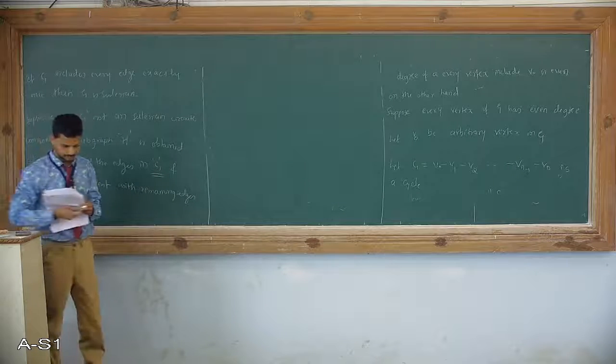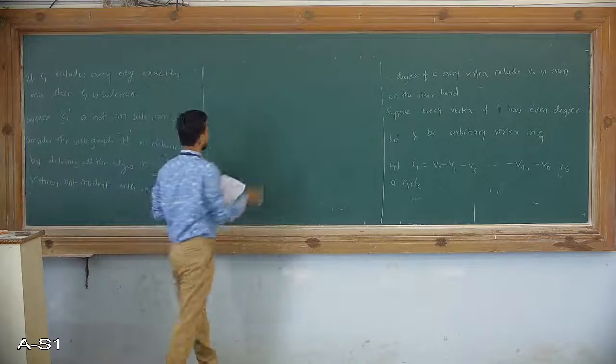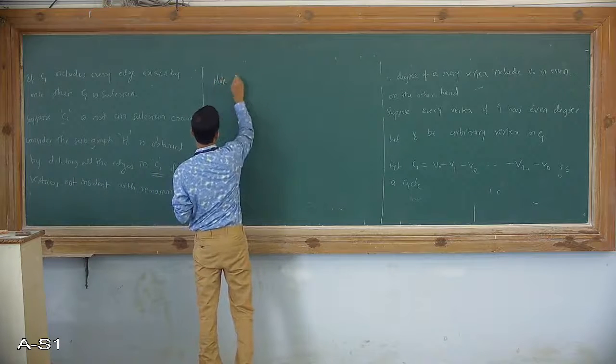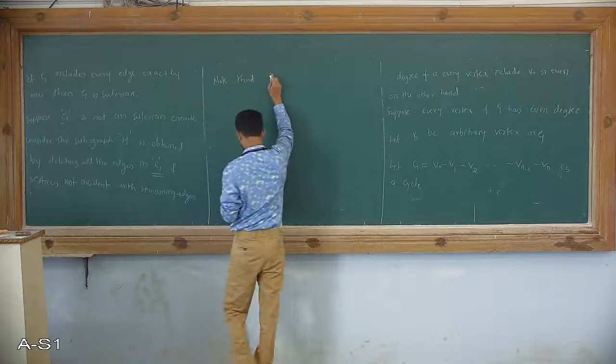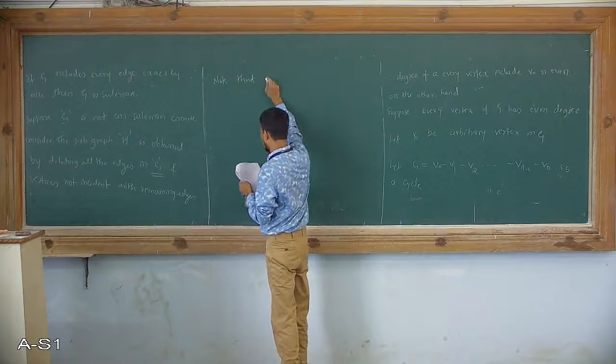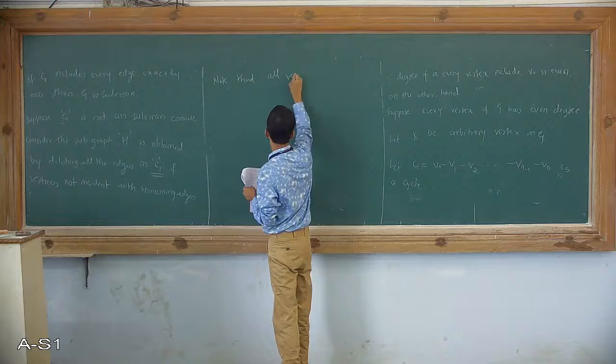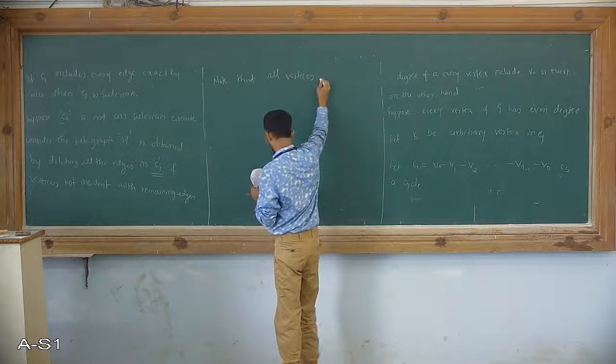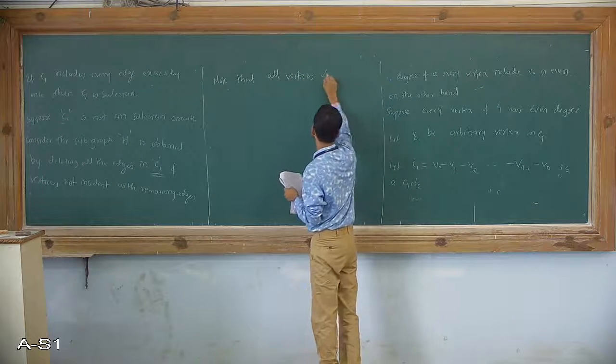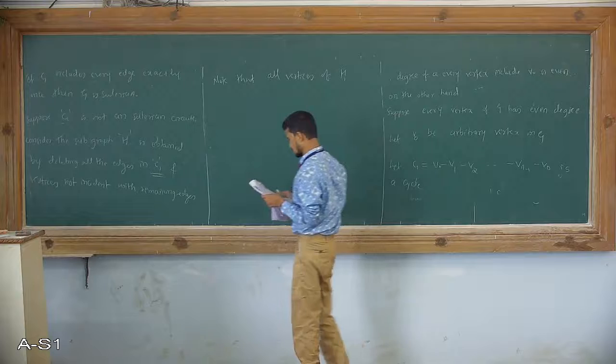Note that all vertices of H have even degree.